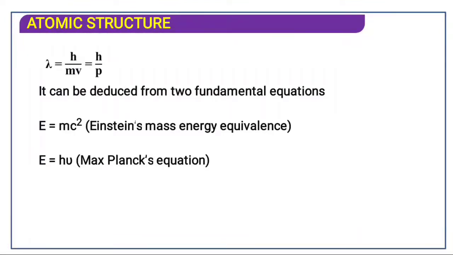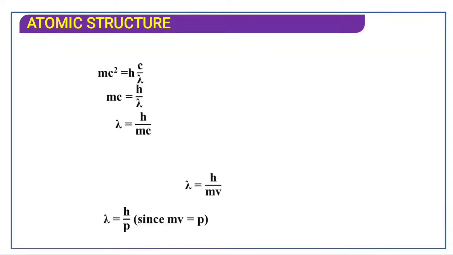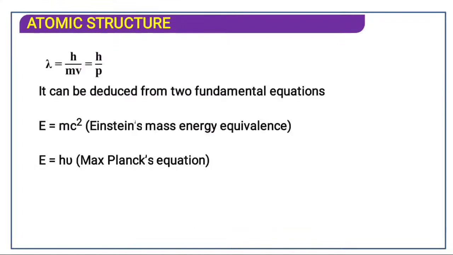And Max Planck's equation, which we have seen for electromagnetic radiation, that is h nu, energy in the form of packets. So mc square is equal to h nu.